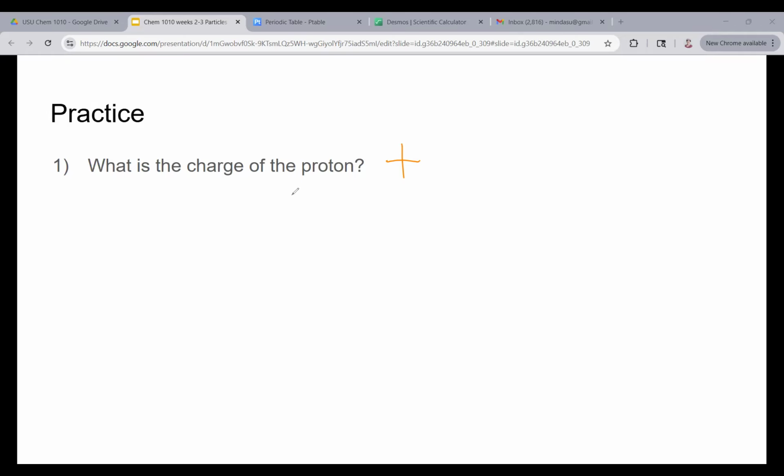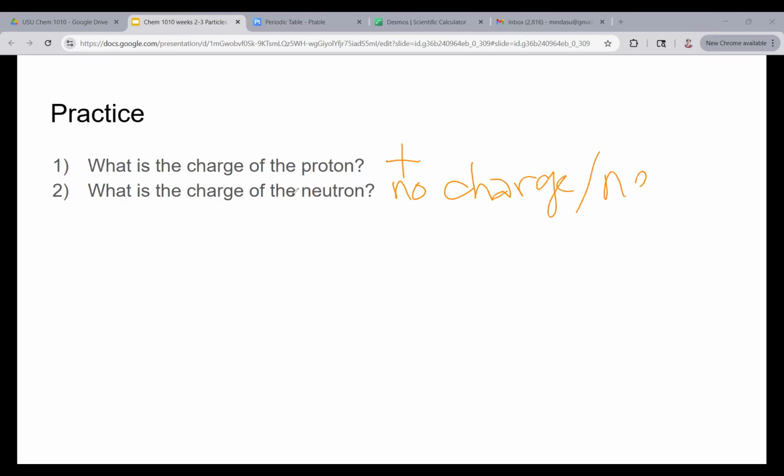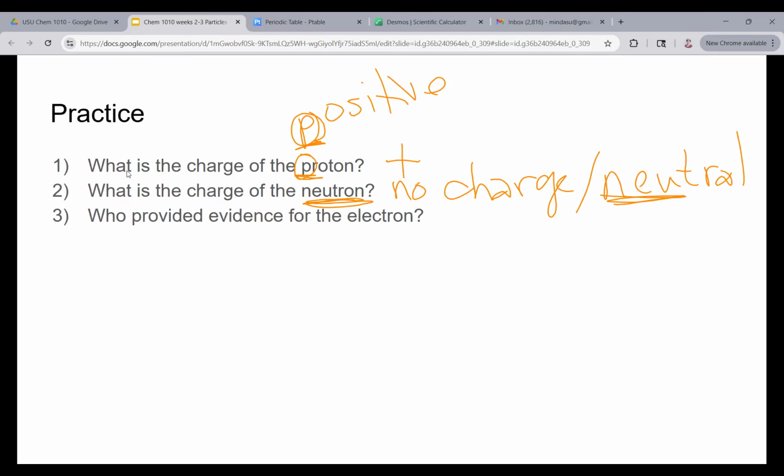Take a pause, answer it. Neutron has no charge. It's neutral. And if you can't remember all the charges, neutral, neutron, they both start the same way. Proton and positive both start with a P. So P and P. Like I said, I need little things to remember.